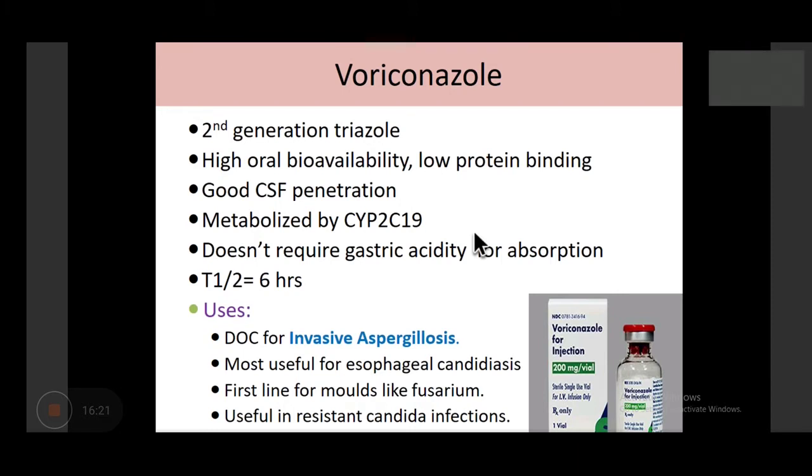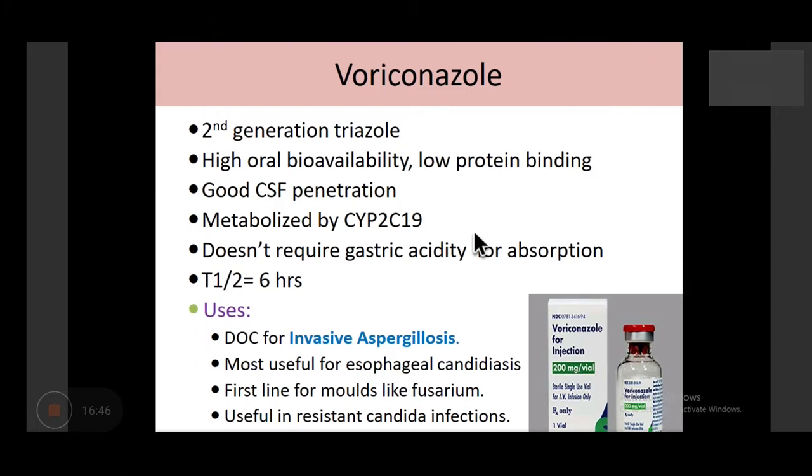Good CSF penetration, so it can be used in treatment of meningitis. Metabolized by cytochrome P2C19, not by CYP3A4. Because it is metabolized by cytochrome P2C19, inducers and inhibitors of this enzyme interact with voriconazole in different ways. It doesn't require gastric acidity for absorption, so with antacids there is not much issue.